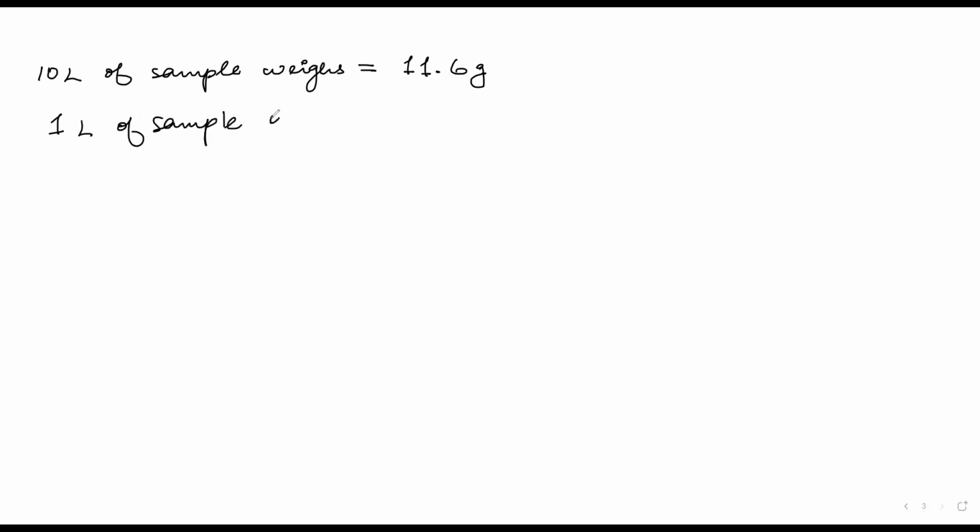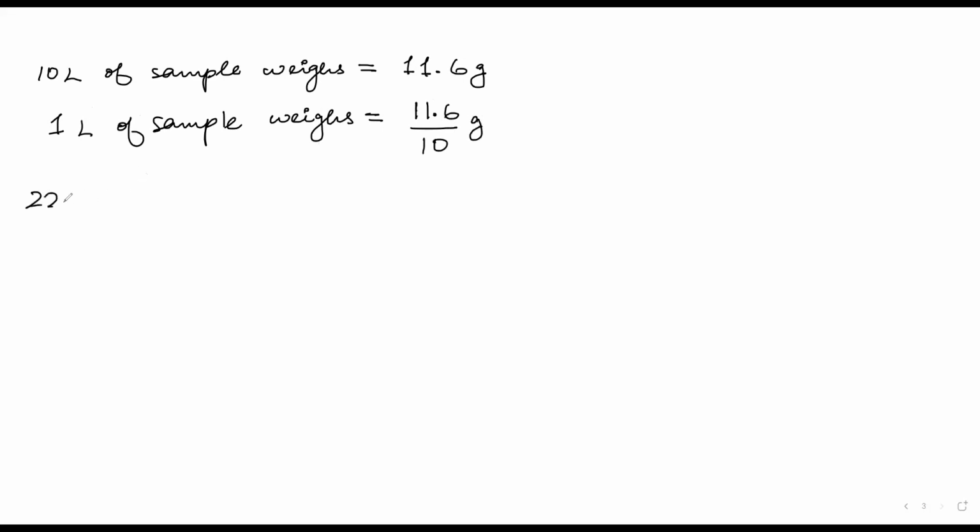So now again, the unitary method will start. 10 liters of sample weighs 11.6 grams. So 1 liter will weigh 11.6 divided by 10 grams.